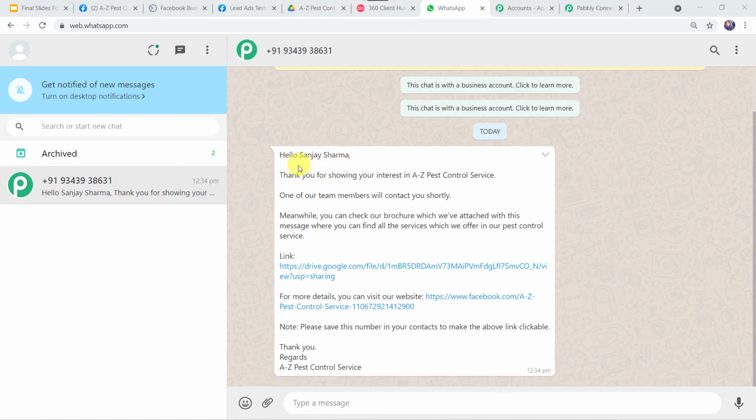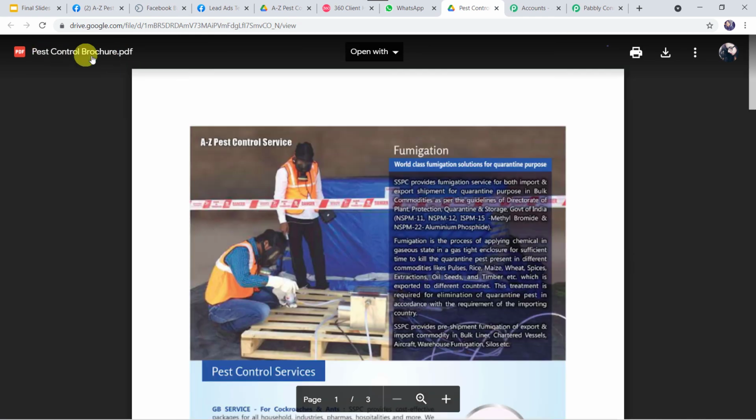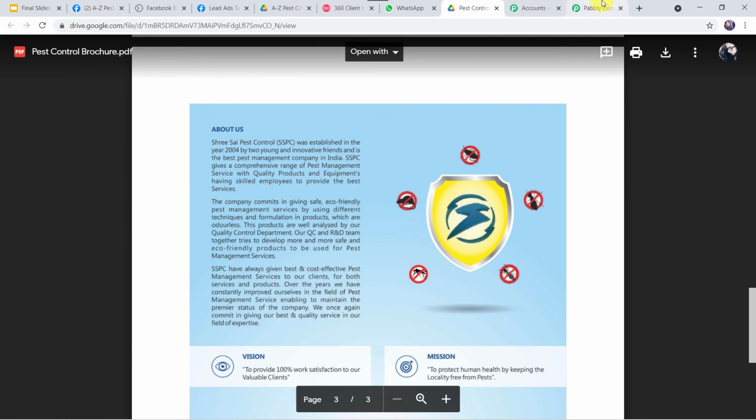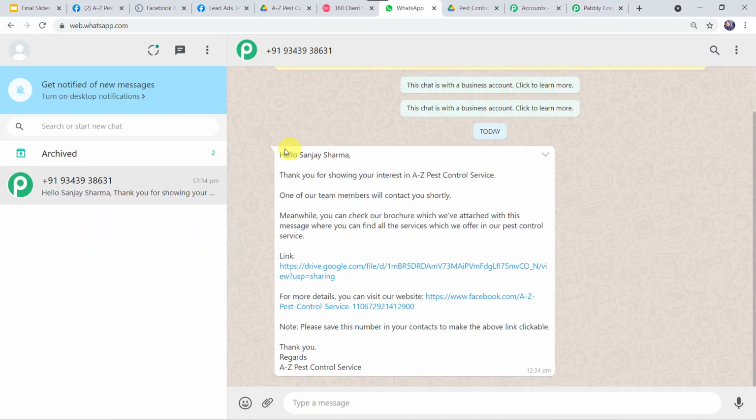And here we can see a new message. Hello Sanjay Sharma, thank you for showing your interest in A to Z pest control service. So the same message is displayed to this particular customer also. Now let us recheck this link also once again. What is there inside this link? And here we can find the pest control brochure which is shared with the customer. So in this way we can see that our integration is perfectly working fine and the correct messages are going on the WhatsApp numbers of the customers along with the brochures.